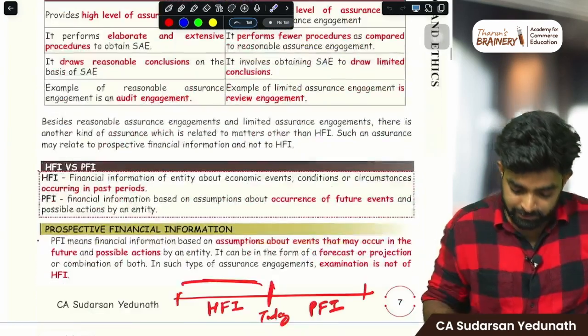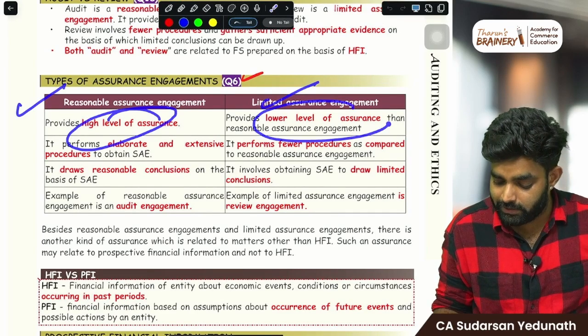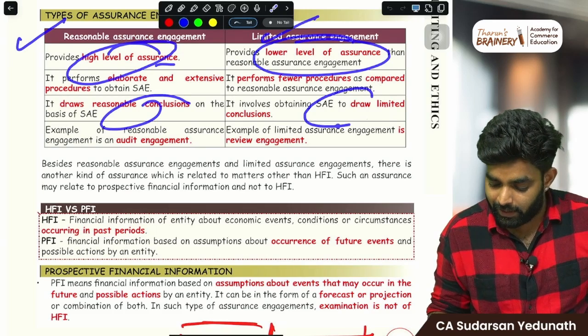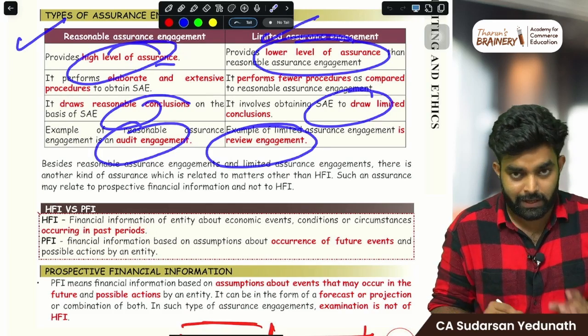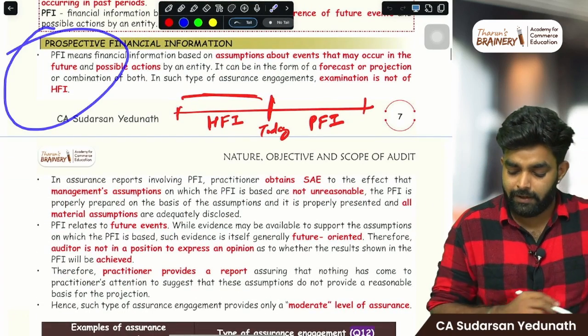So there we only give limited assurance. Understand this? Okay. And the difference between reasonable and limited: reasonable is a high level of assurance, limited is a lower level of assurance. Here there is detailed checking, everything is there. Here no detailed checking. Review engagement and auditing are very different. Read it, you will get it. Nothing important. Then, what is prospective financial information?